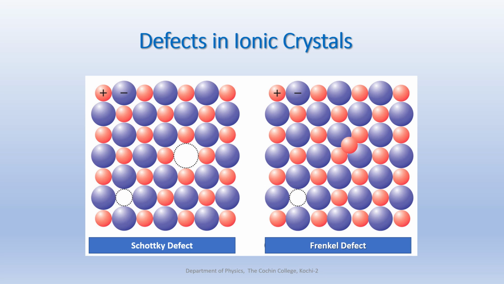And the next one is an interstitial type defect. That means a cation is moved from the regular site into an interstitial site. What is an interstitial site? It is the void, the space between the parent atoms. So from the regular site, a cation moved to the interstitial site. In this case also, the overall electrical neutrality is maintained. Okay, so Schottky defect and Frenkel defect both belong to the point defect category. Schottky defect is a type of vacancy defect, and Frenkel defect is a type of interstitial defect.